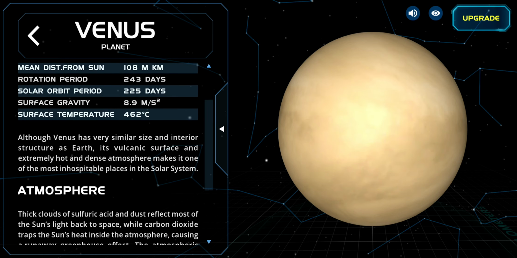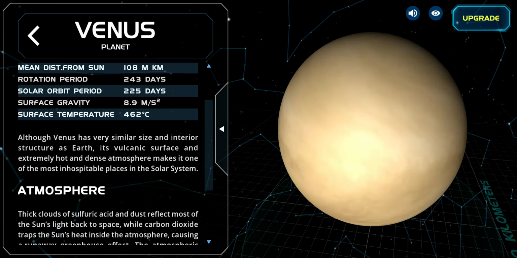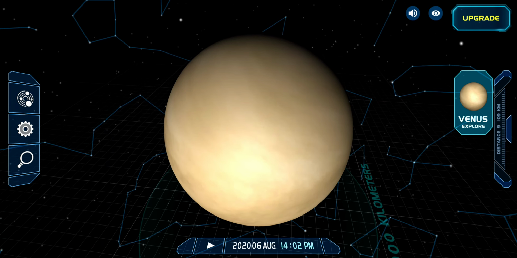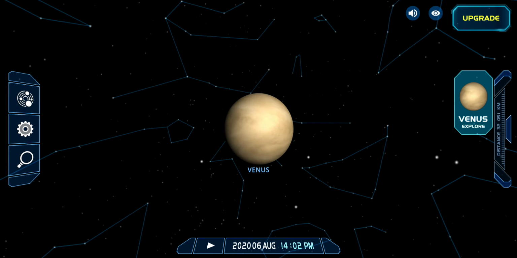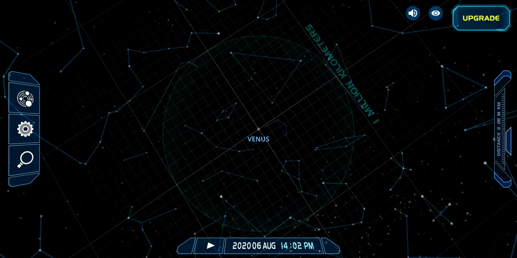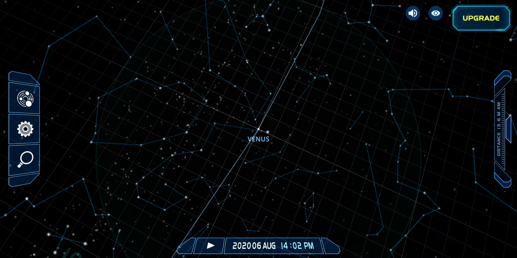462 degrees Celsius. Although Venus has similar size and interior structure as Earth, its volcanic surface and extremely hot and dense atmosphere make it one of the most inhospitable places in the solar system. Now we are checking the atmosphere. So this was Venus. We have many planets to explore, but this was